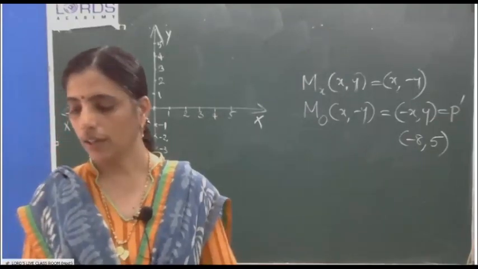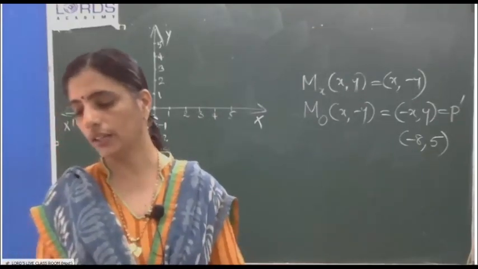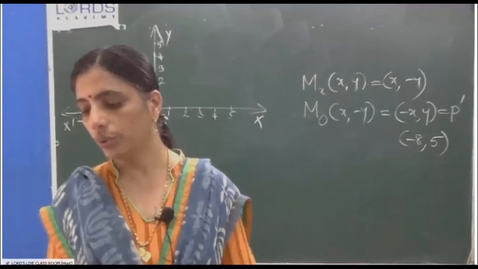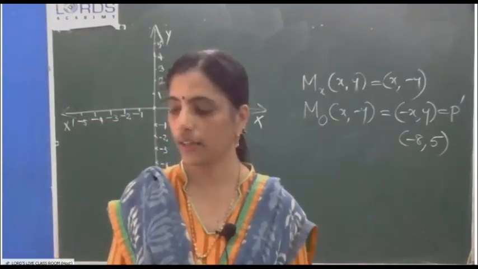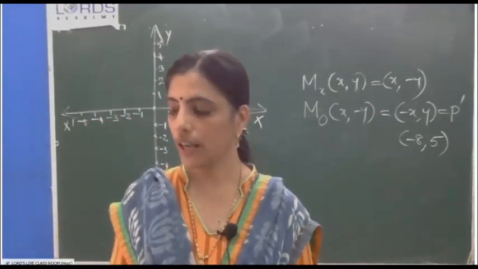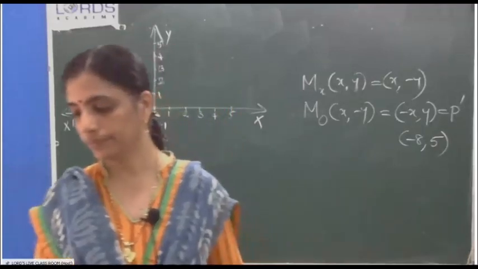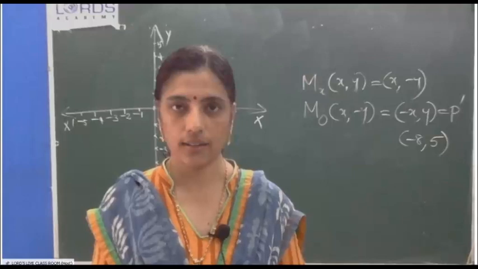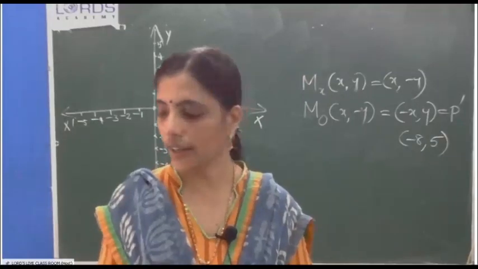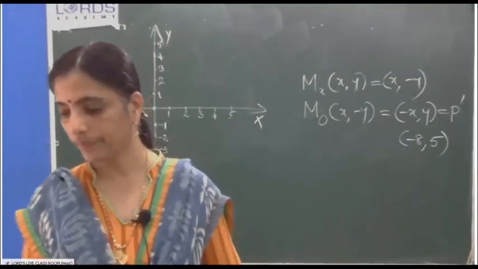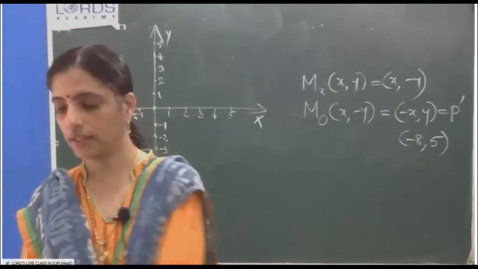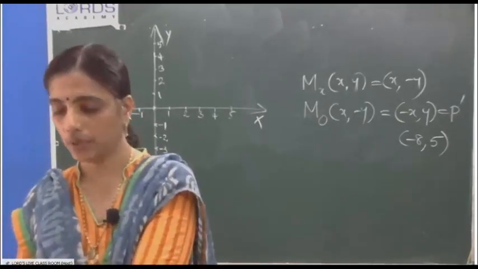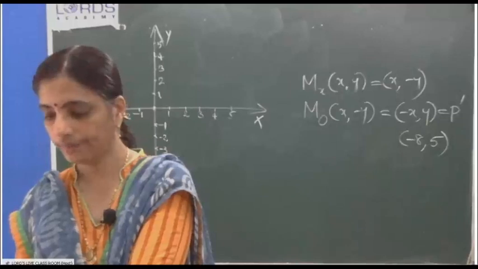Secondly, write down a single transformation that maps A onto A double dash. That is reflection in the x-axis. Answer is reflection in the x-axis. A to A double dash, reflection in the x-axis. Okay. Both the questions are easy.